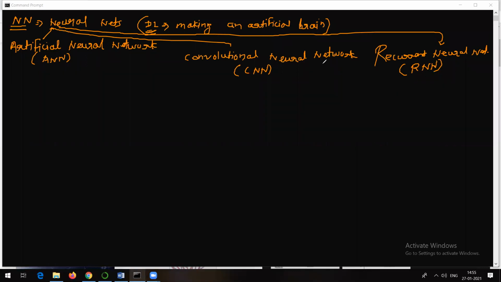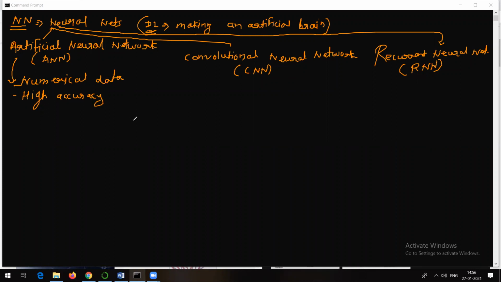Now let's talk about artificial neural network. What happens in case of artificial neural network is that generally it is used for numerical data. These are some of the important points. Generally, this is used for numerical data because it has been seen that there is high accuracy for numerical data with the help of artificial neural network. So for numerical data, artificial neural network gives high accuracy.